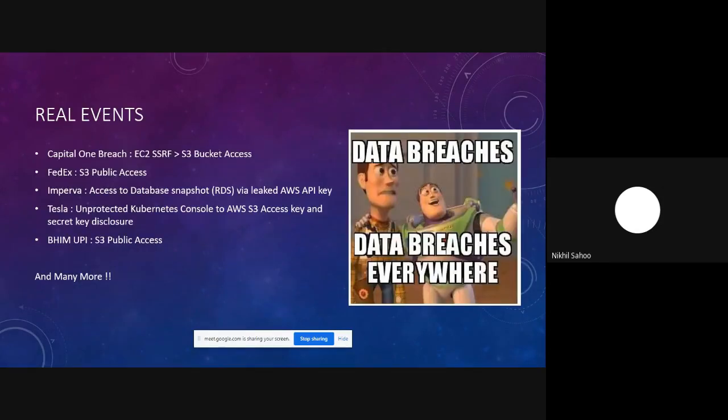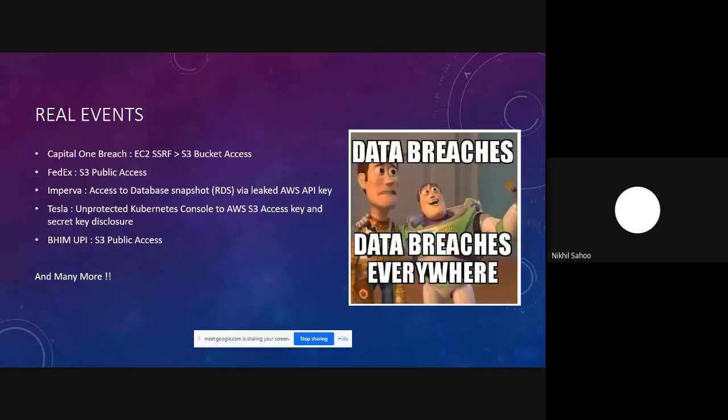Now, moving on to the real events. I have listed out a few data breaches related to AWS misconfigurations. First up is the Capital One data breach. I think most of you must have already heard of it, wherein the attackers were able to access one of their internal S3 buckets because of a server-side request forgery vulnerability present on one of their websites, which was hosted on an EC2 instance.